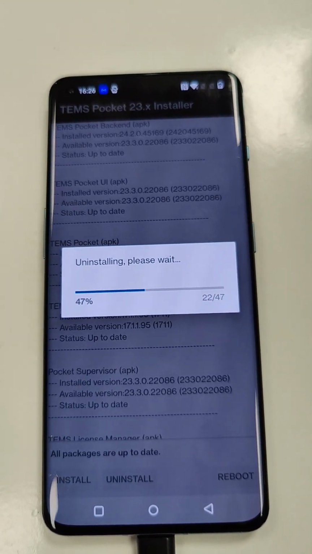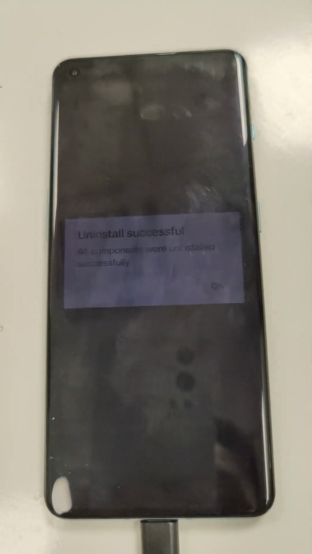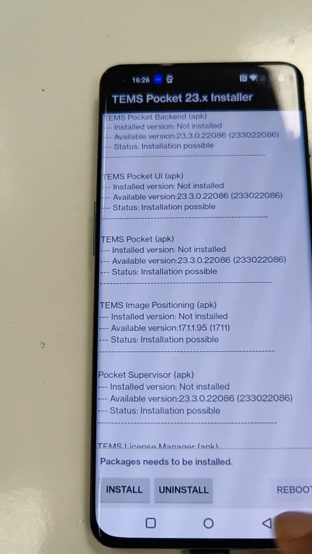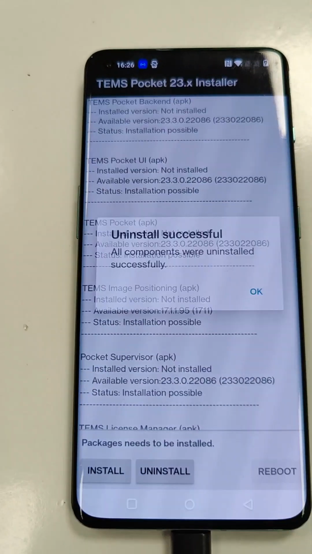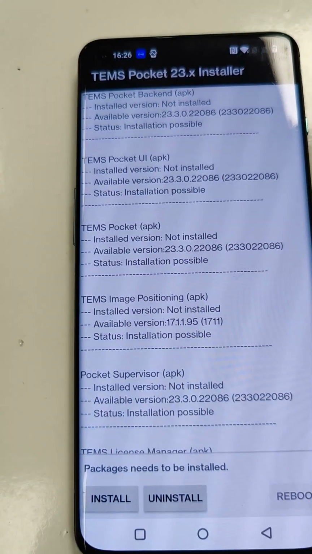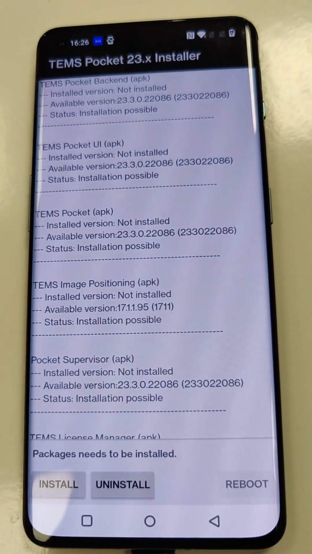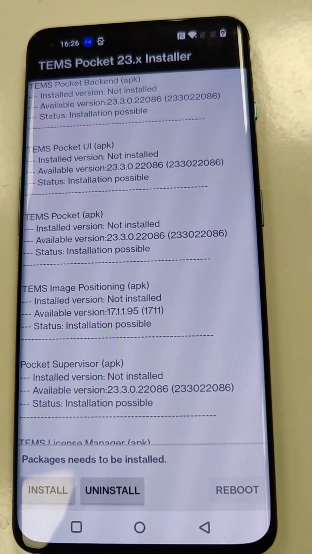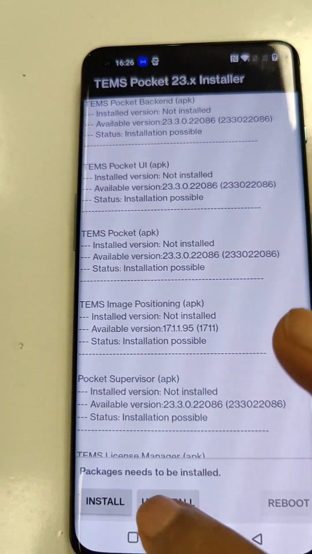I am uninstalling this Pocket 23.3 because we always recommend using the latest version. We have the 24.2 version, so that's why I'm uninstalling it.